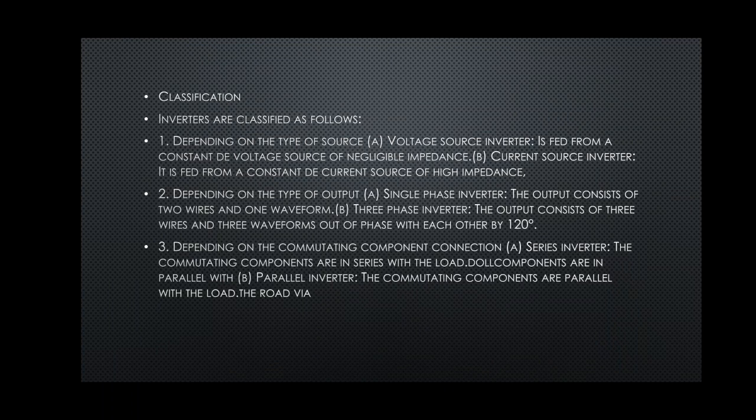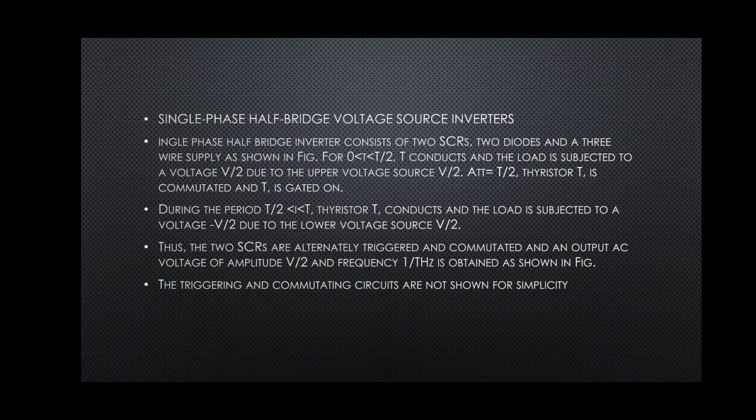So if the commutating components are connected in series with the load, then we call it as series inverters, and if they are connected in parallel with the load, then we call those as parallel inverters. So depending upon the voltage supply, the inverters are classified as single phase, half voltage source inverter or full voltage source inverter.